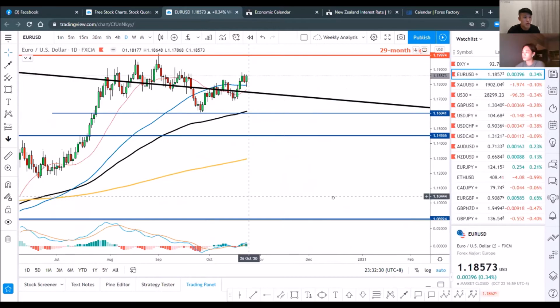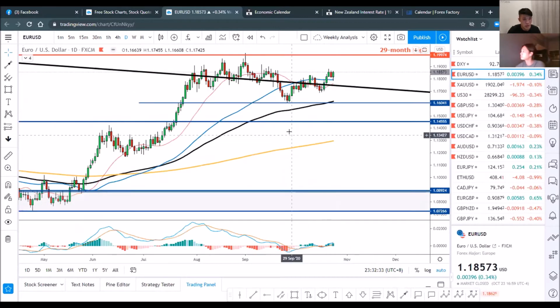So one thing to take note of is that this week there will be the ECB press conference. The last thing that I know about the ECB press conference is they are actually prepared to go deeper into negative rates. So watch out for this ECB press conference for clues that they might really want to adopt a deeper negative interest rate. And of course, that will definitely cause the euro to depreciate even further.